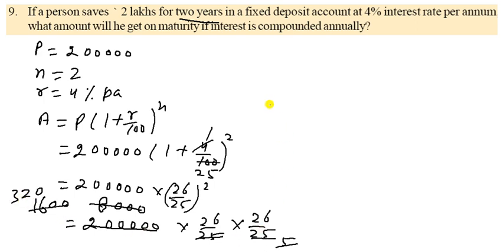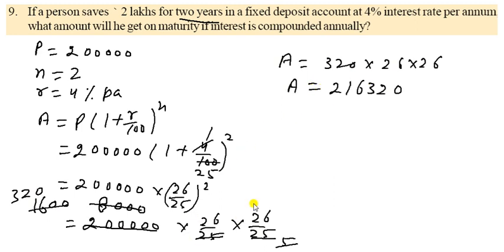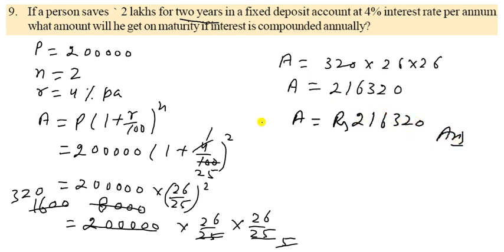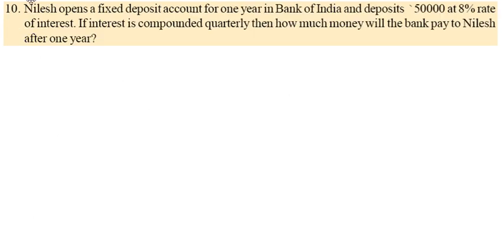So 5 threes are 15 and 5 twos are 10. So it becomes 320. So amount you can calculate is 320 into 26. So your amount will be 216320. So you can write the rupees amount, rupees how much? It is 216320. That is your answer.